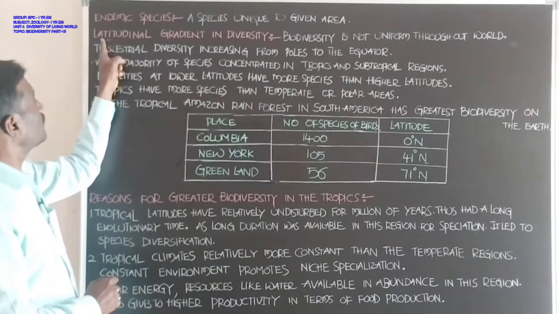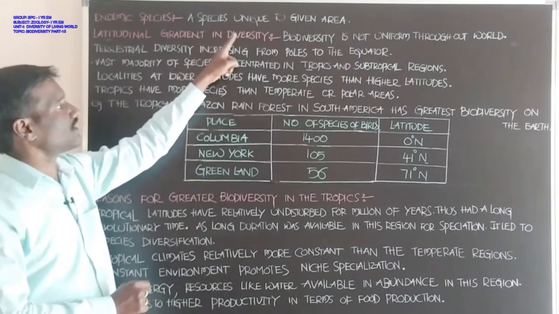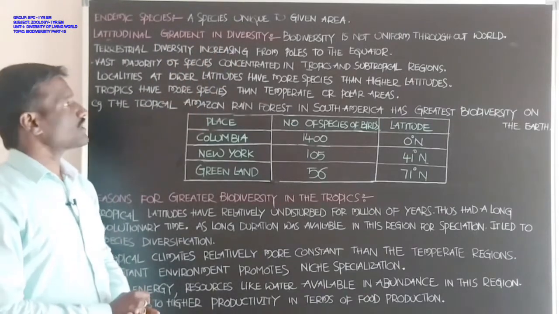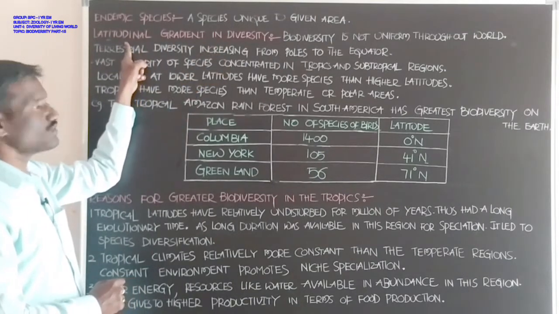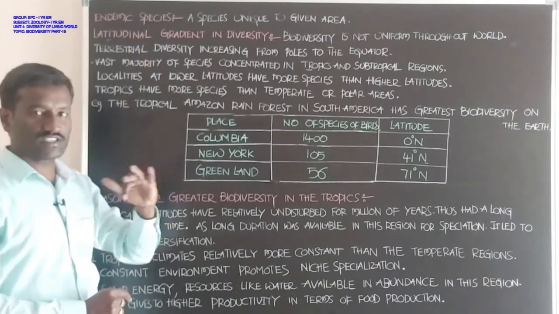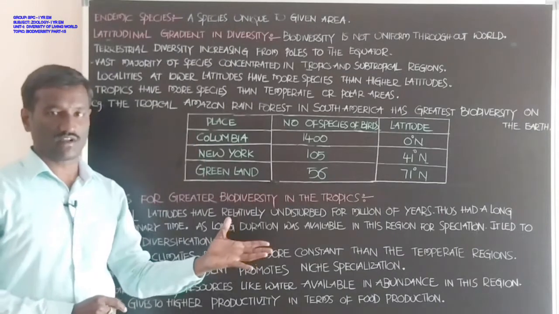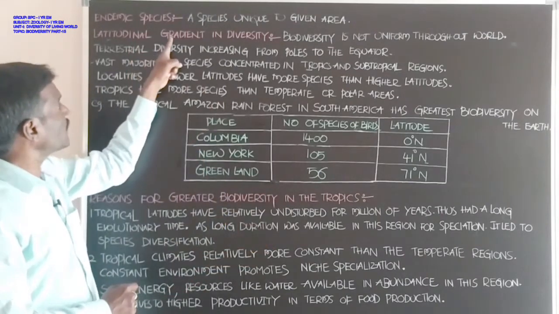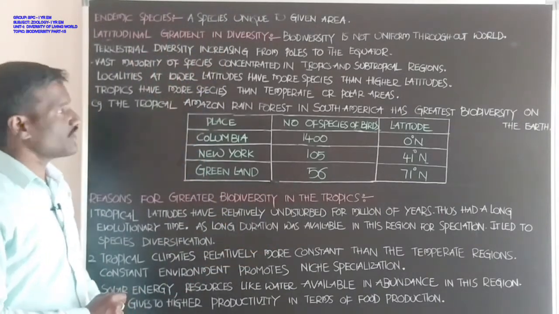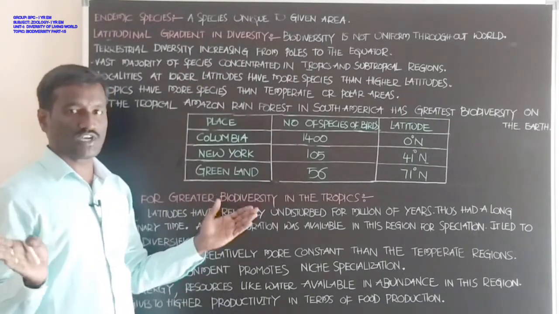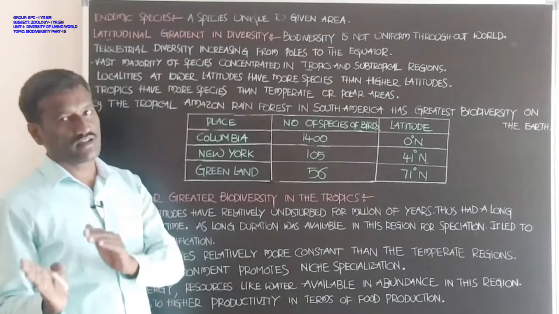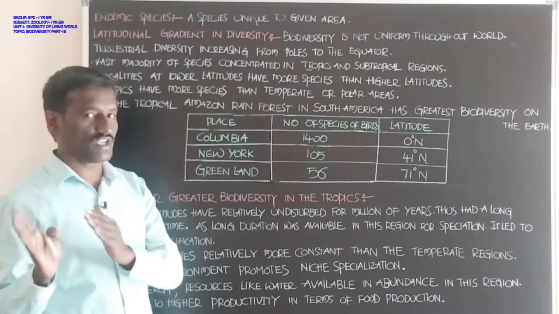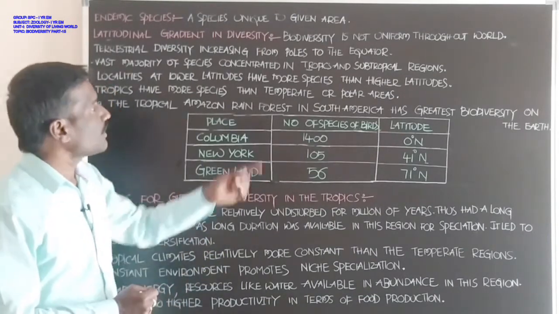Next, latitudinal gradient in diversity. Students, latitude, as you already know, is the distance from the equator. What about the position of biodiversity across latitudes and in the equatorial region of the earth?